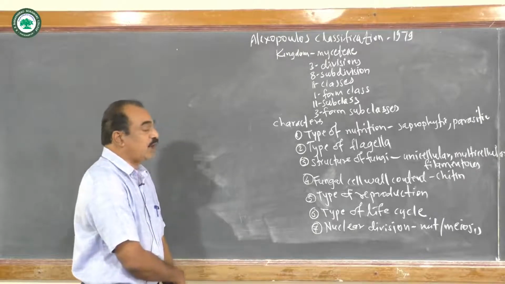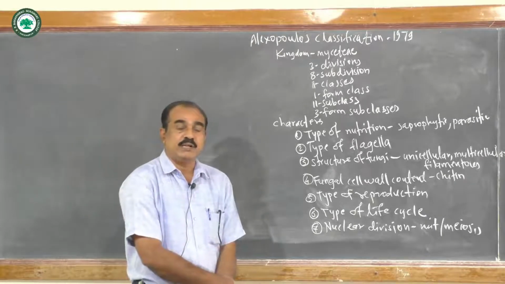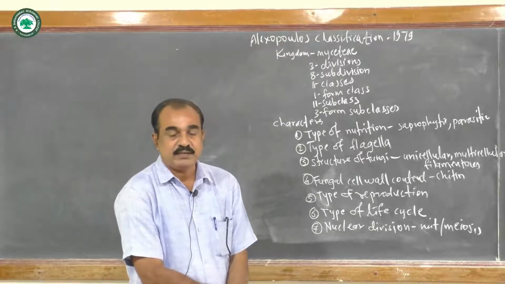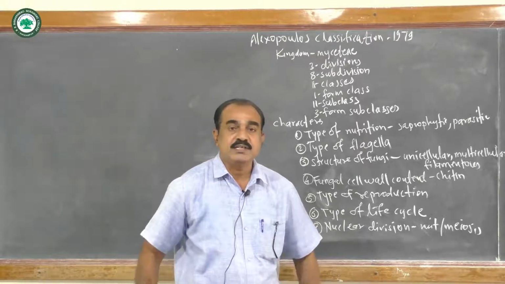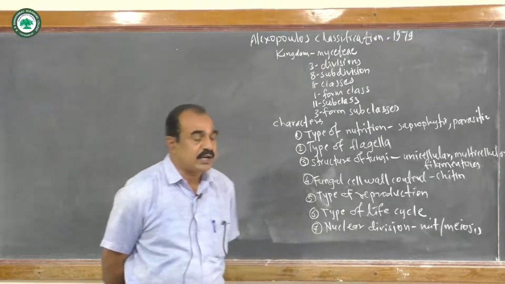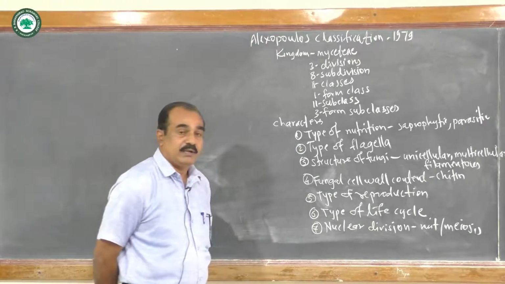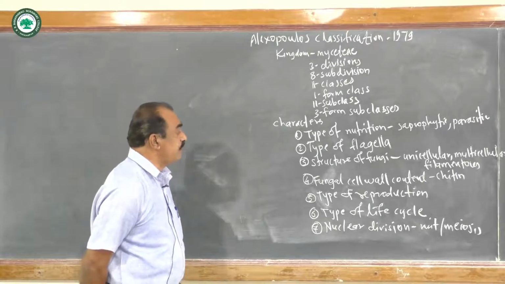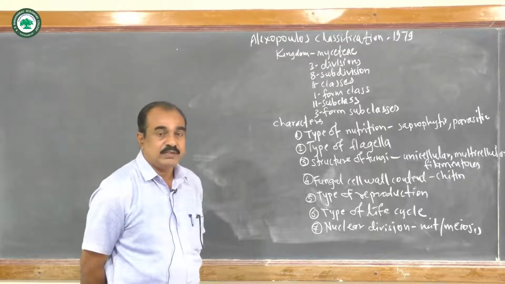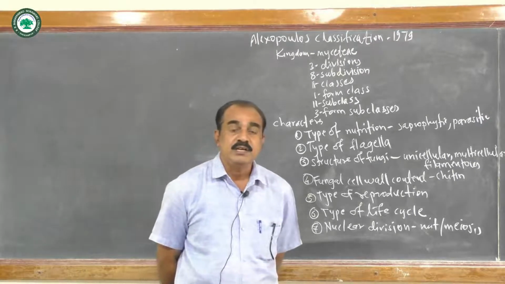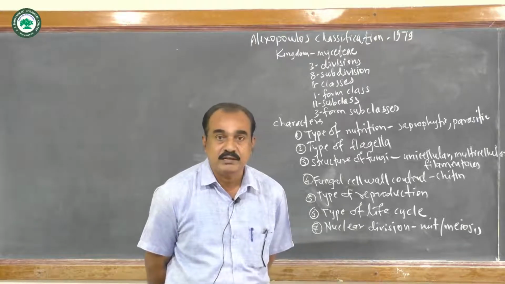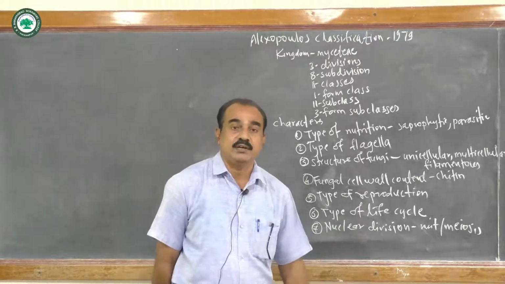Third, the structure of the fungi. Fungi show different types of shape and size. For example, Saccharomyces is a single celled fungus, and there are a number of multicellular fungi also. Filamentous fungi are also there. The next, fungal cell wall content. Generally the fungal cell wall contains a polysaccharide, which is called chitin, and other contents are also there.